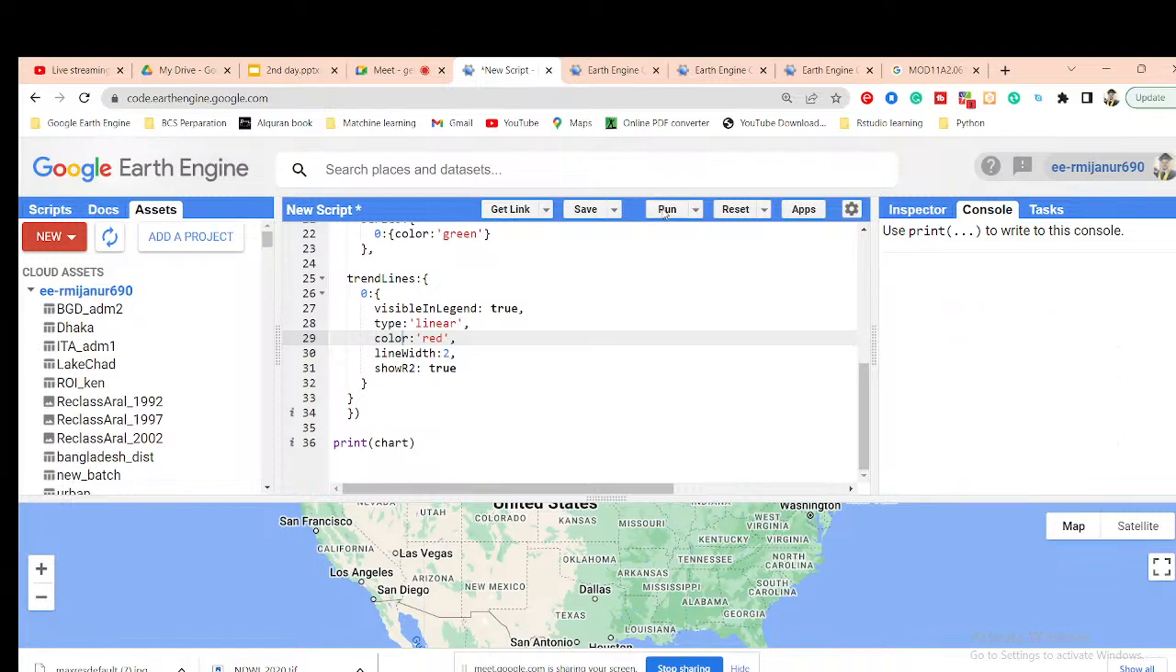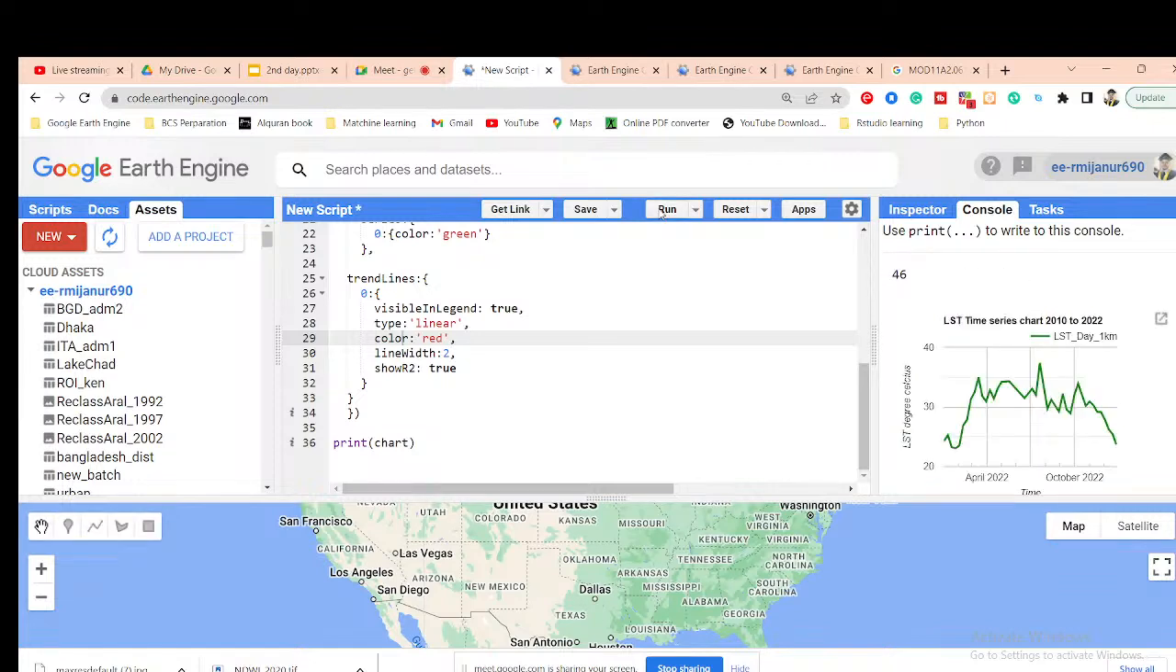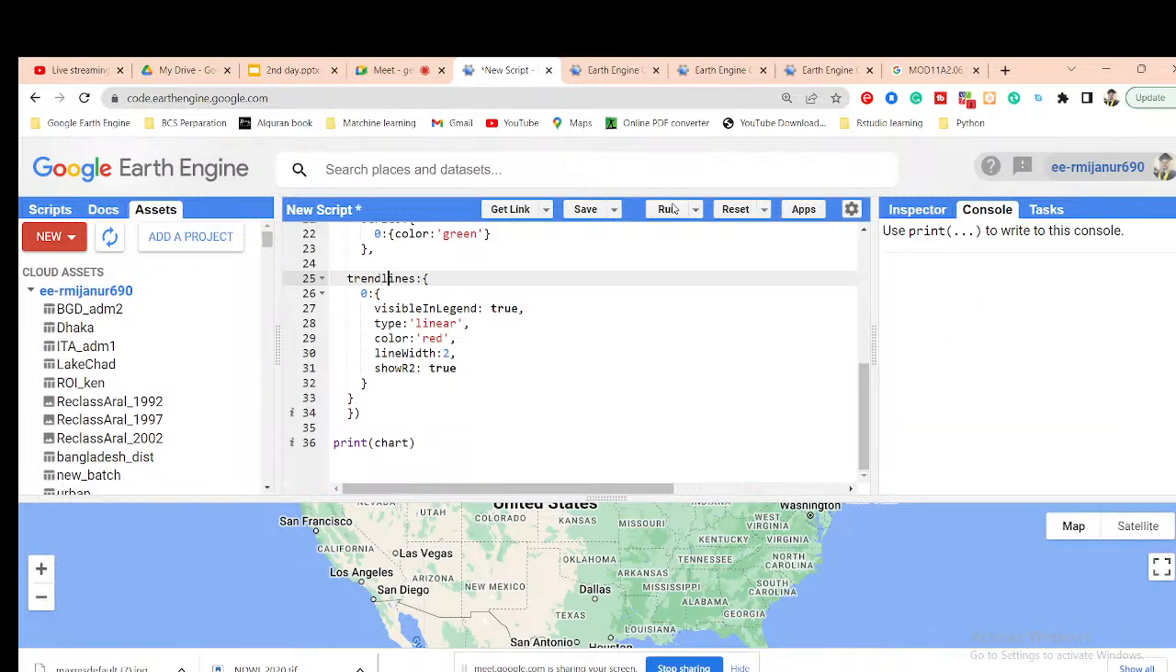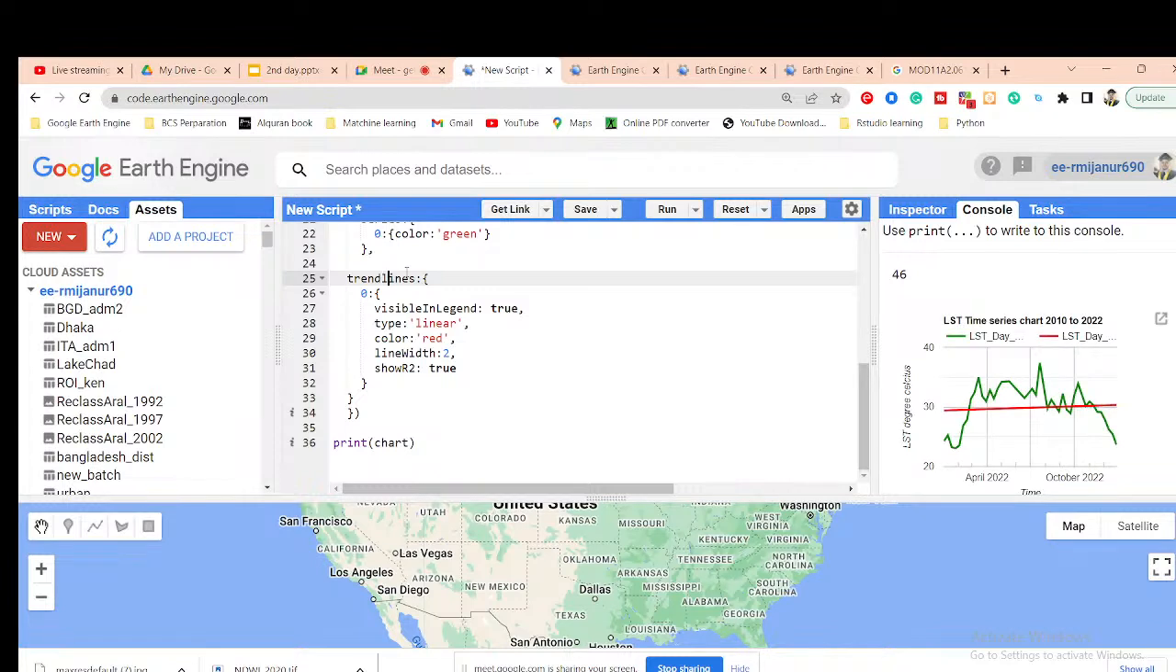Okay, now let's check. Okay, so this time it will be just lowercase, not uppercase. So now it will work. So it will be lowercase, straight lines. Okay, so now you can see it is displayed, the trend line. We can see this trend line is upward, not downward. So it's showing this result upward.